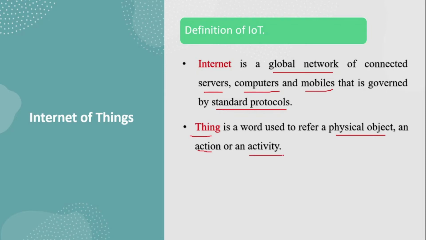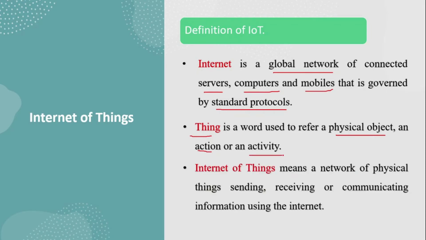All these are things. What is meant by Internet of Things is that here we are using a network of physical things. Here we are sending and receiving messages by using communication, which is called the internet, right? So Internet of Things is nothing but, by using the internet, the things are communicating.